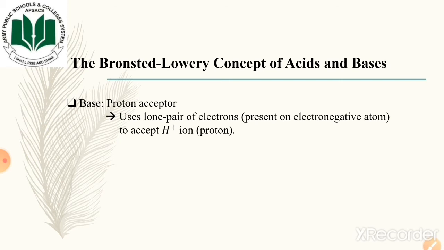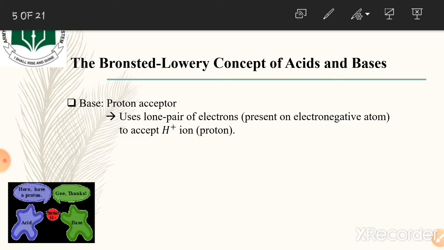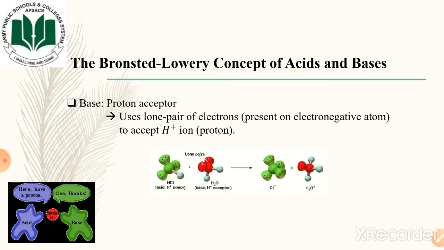According to this concept, base, on the other hand, is a proton acceptor. In the Bronsted-Lowry concept, the electronegative atom, by using its lone pair of electrons, takes the proton or hydrogen ion generated from an acid. As you may see in the example here, hydrochloric acid is reacting with water molecule to form the chloride ion and the hydronium ion.